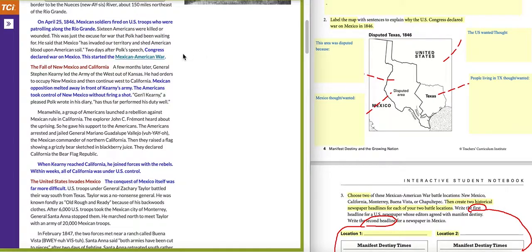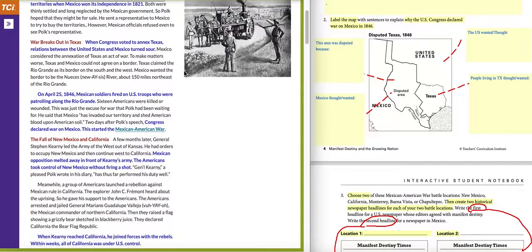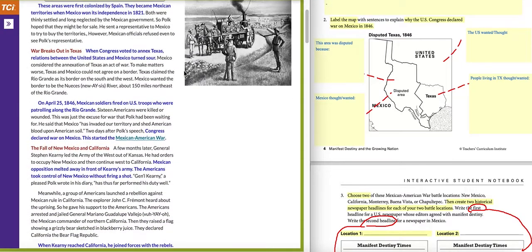Okay, so if you look right here, we are reading about the boundary and why there is a war. And if you look at question 2, it says label the map with sentences to explain why U.S. Congress declared war. So this is pointing to the disputed area. Why is it disputed?